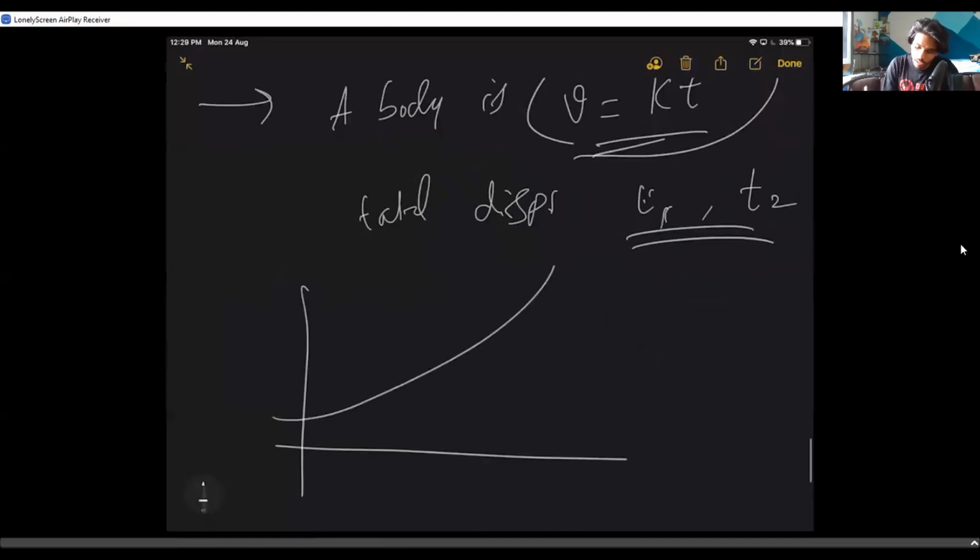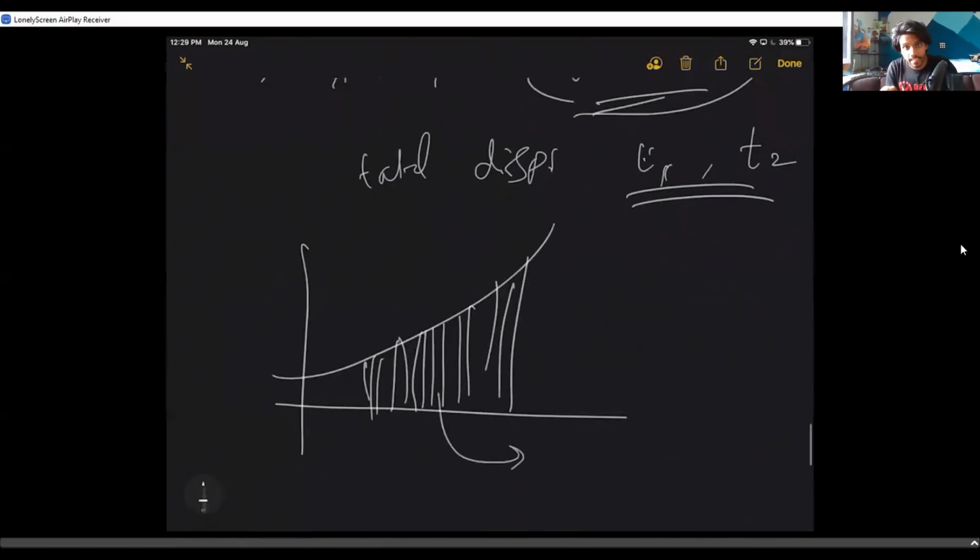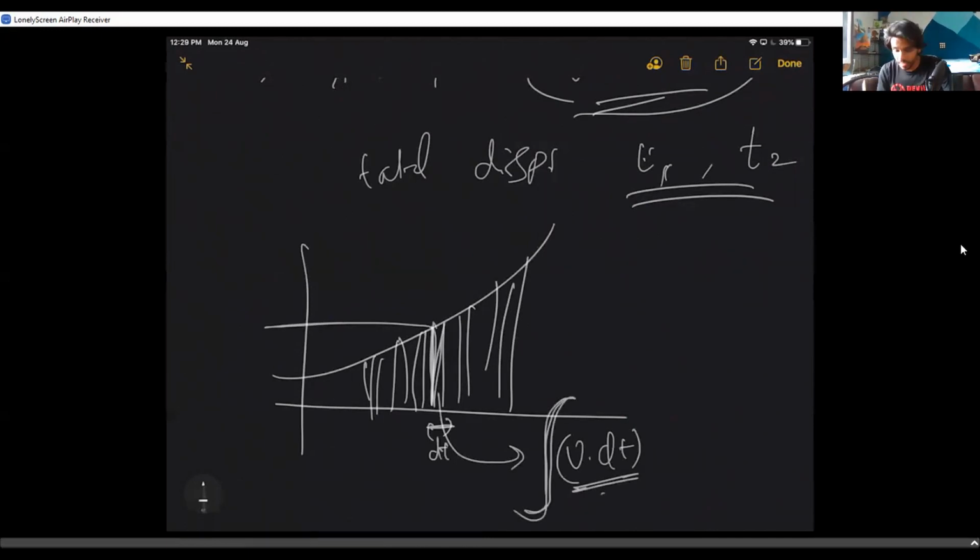Draw the curve. Look at this problem as a summation of all these little slices. Try to write the area of one little rectangle, which is nothing but v into dt, because this length is v and this thickness is dt. You are writing the area of a rectangle, v into dt. Put this integral symbol, though you don't like it at all, right next to it. The velocity equation will be given, let us say kt square. You put it, you integrate it.